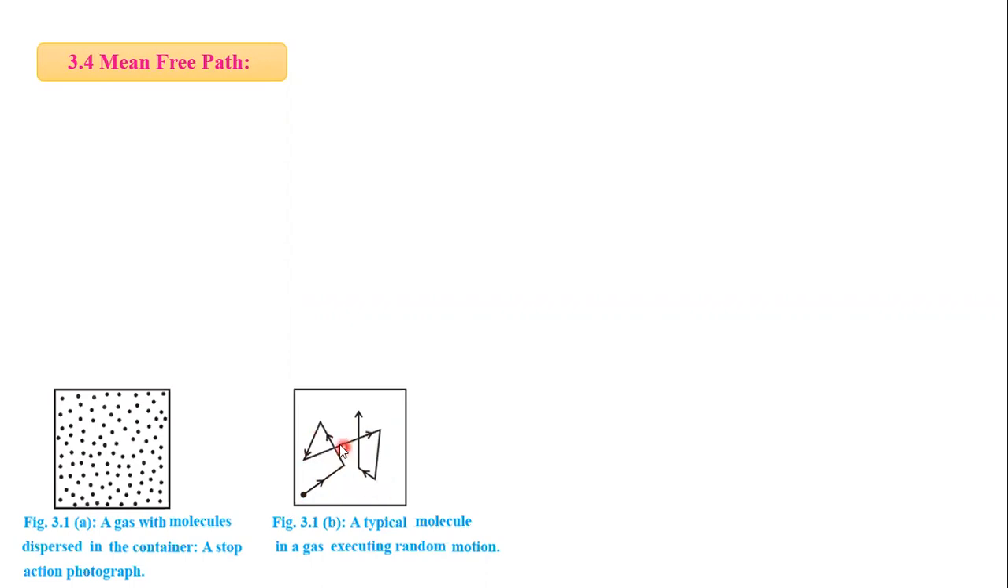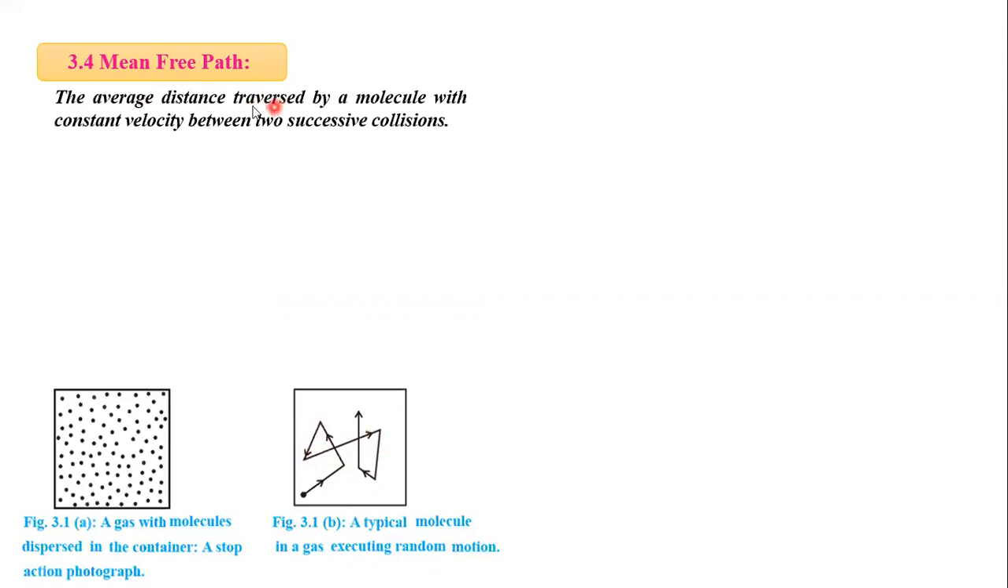That straight line path between two collisions is called a free path. So this is the first free path, this is the second free path, third, fourth, fifth, sixth, seventh, and so on. So many free paths are there. The average of those free paths is the mean free path. Mean free path means the average distance traveled by a molecule with a constant velocity between two successive collisions.